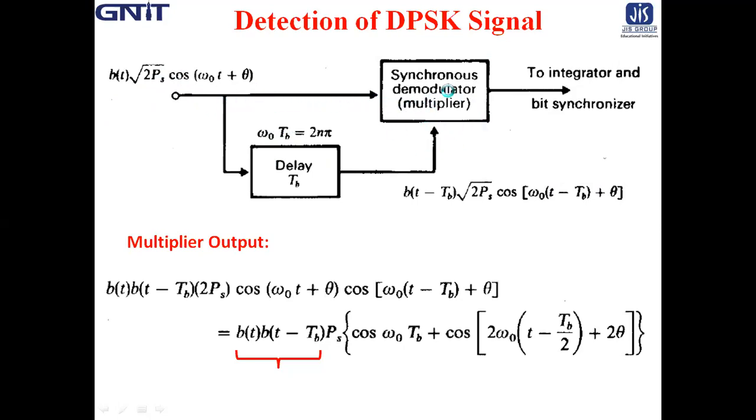It goes to a multiplier. And in the multiplier, the input signal is delayed by 1 bit interval, which is b(t minus Tb) root 2 Ps cos omega 0 (t minus Tb) plus theta. These two signals are multiplied, and after multiplication, the signal goes to the integrator and bit synchronizer.